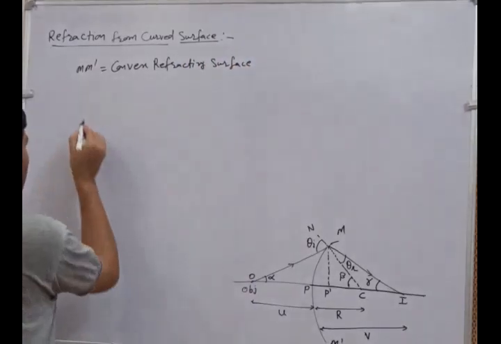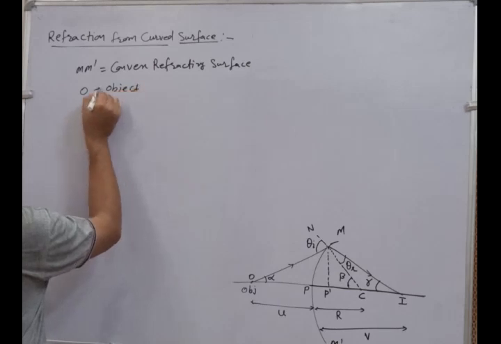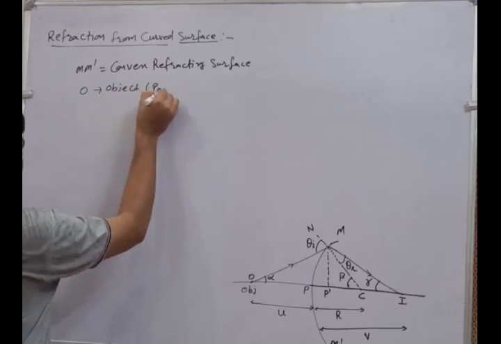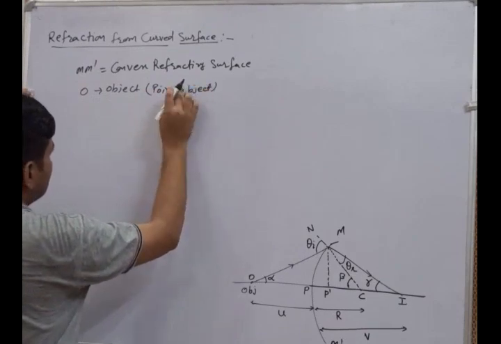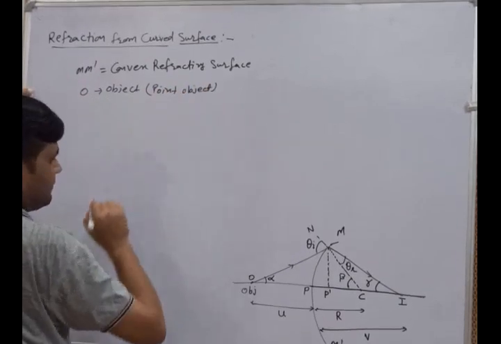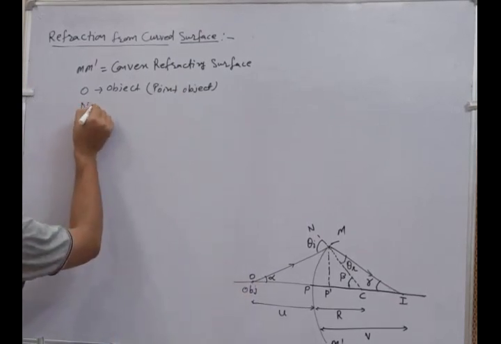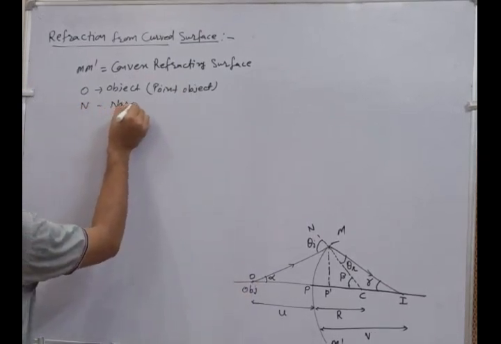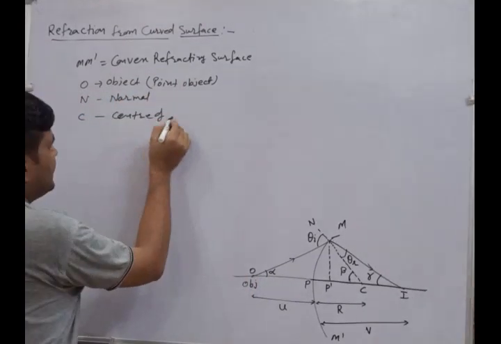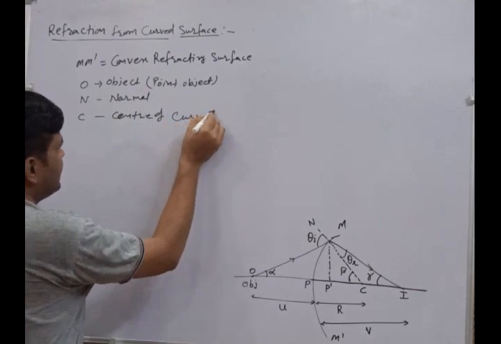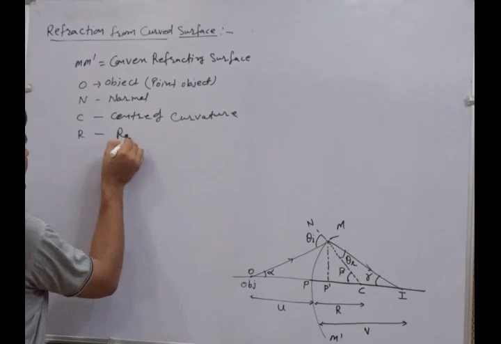Next O is the object. Here we are considering the point object. Now N is the normal. C is the center of curvature. Here R is the radius of curvature.